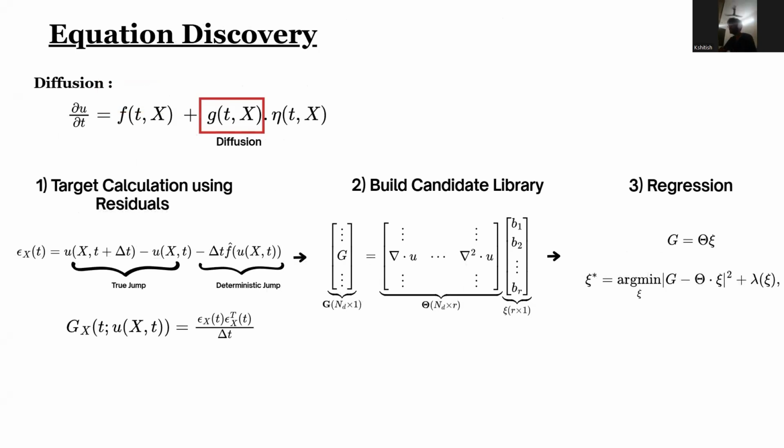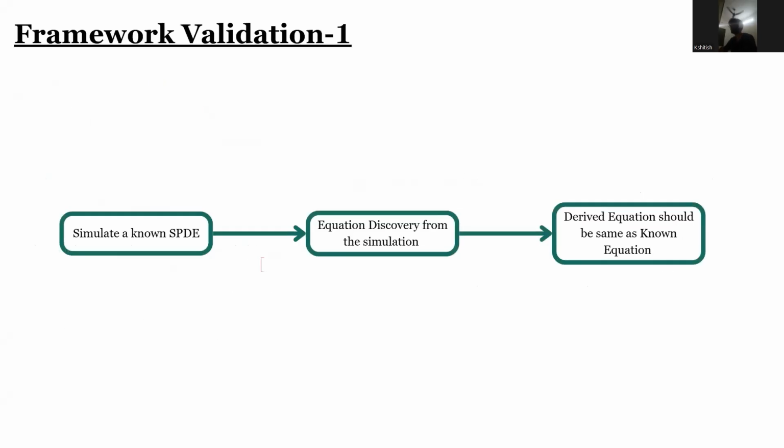For diffusion, we use the estimated drift term to find the residuals, which is then used to build the target vector. Then the candidate library is built using spatial derivatives again, and then we use regression again to get the diffusion term as well.